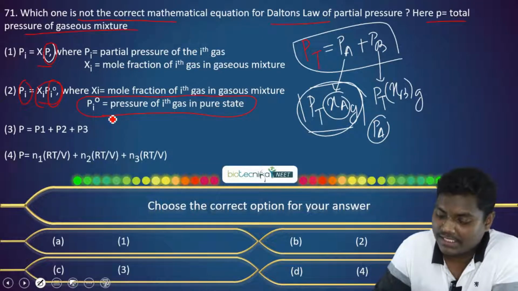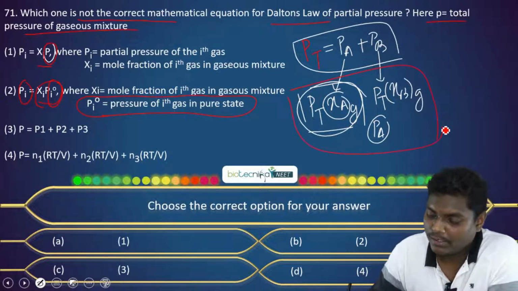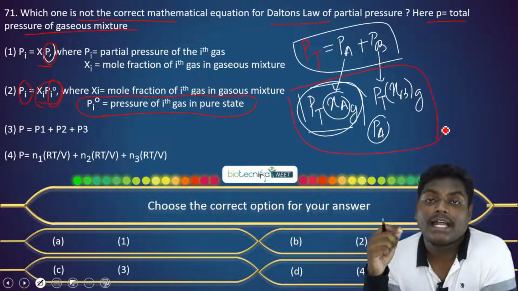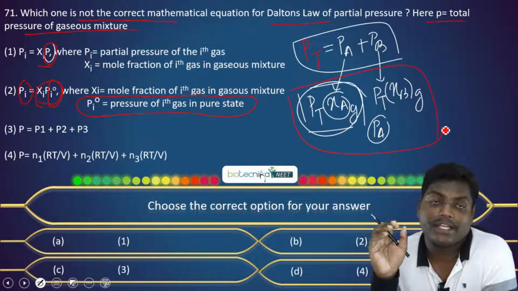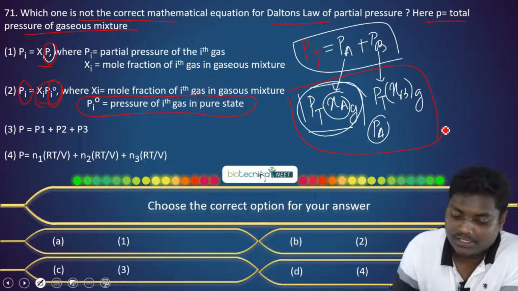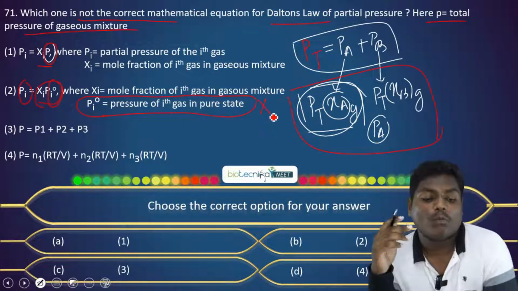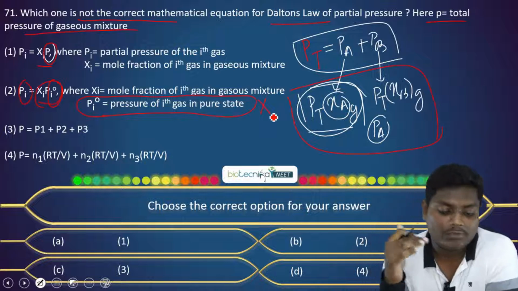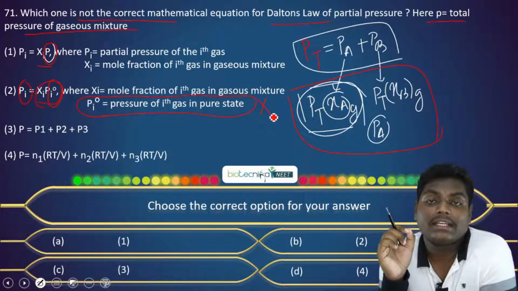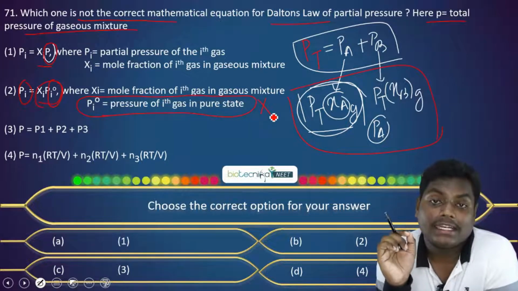As we discussed, it is PT, the total pressure, into the mole fraction of that gas in the mixture. So this is a wrong statement. We wanted to find the incorrect mathematical equation, so option 2 is an incorrect mathematical equation for Dalton's law.